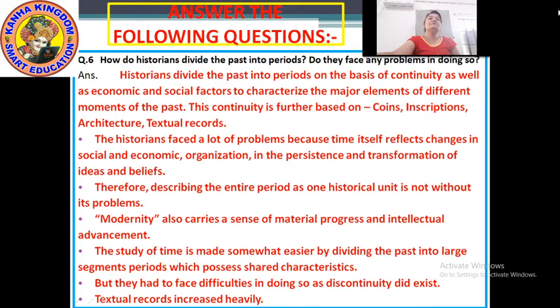The historians faced lots of problems because time reflects itself in changes in social and economic organization, in the persistence and transformation of ideas and belief. Therefore, describing the entire period as a historical unit is not without its problems.